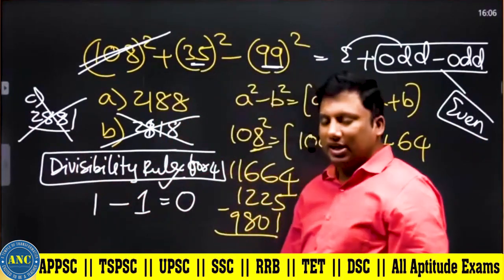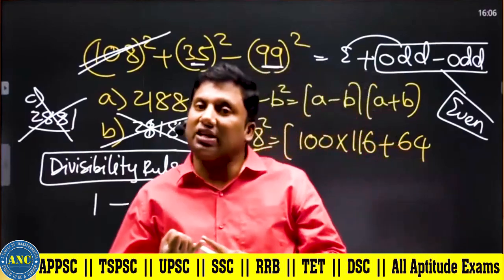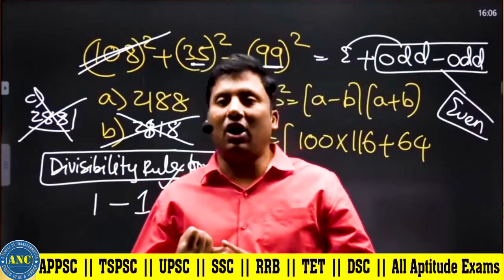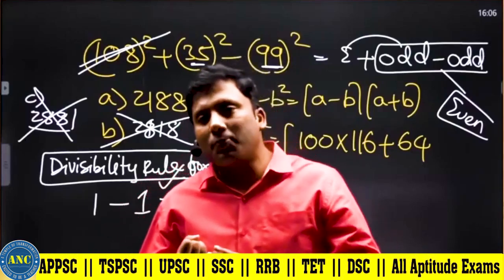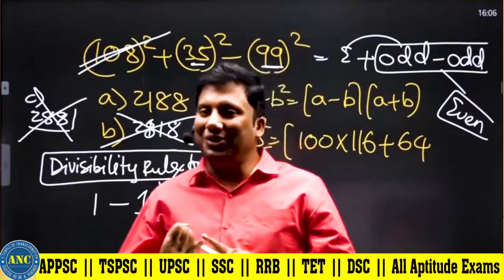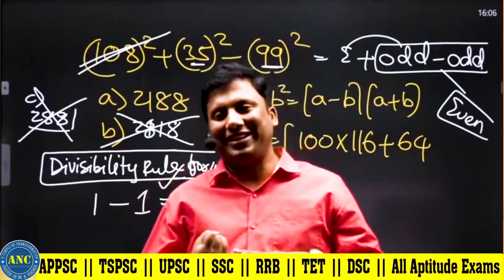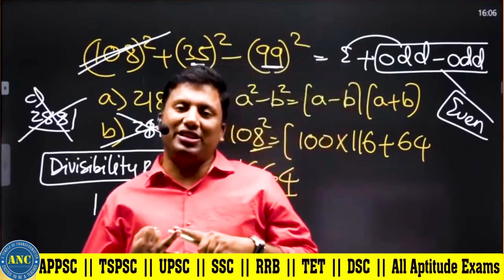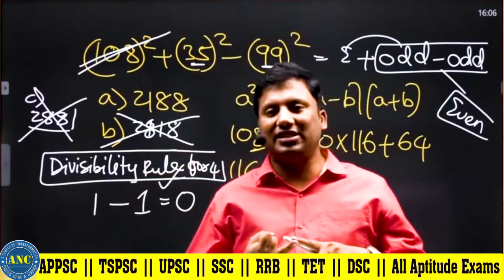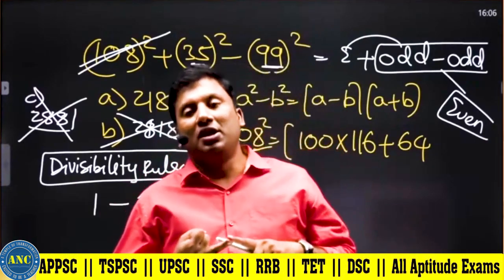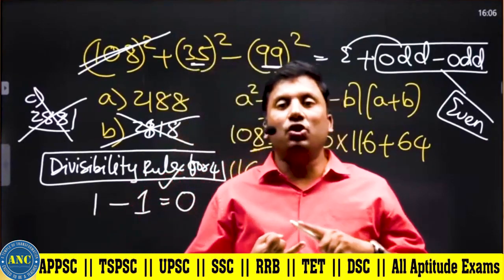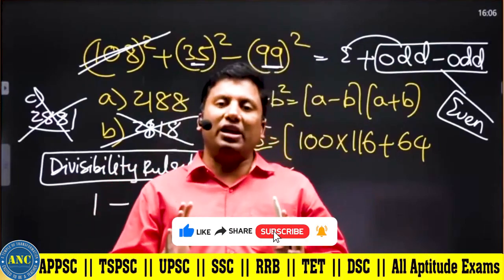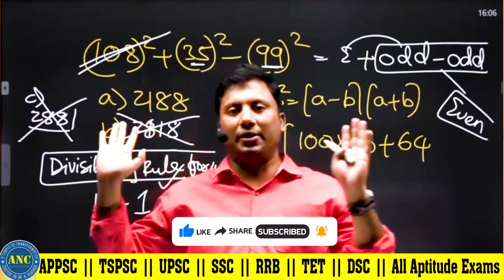2881 is eliminated. If the answer options contain both even numbers and odd numbers, use the even and odd concept. If the answer options contain different unit digits, use the unit digit concept. If the answer options contain different last 2 digits, use the last 2 digits concept. If the answer options' digital sums are different, use the digital sum concept. If none of these is working, go by the speed calculation method.